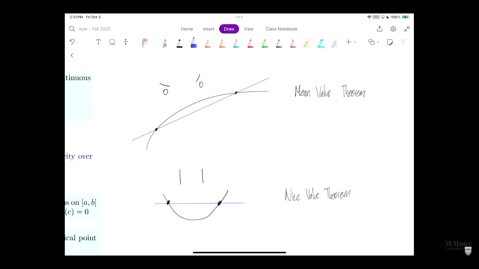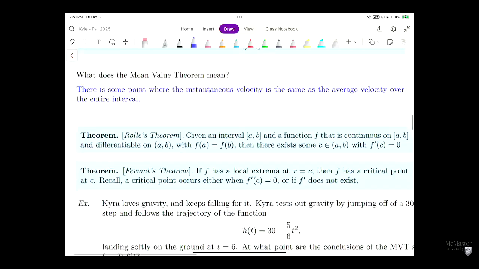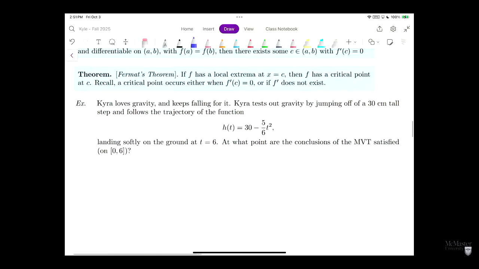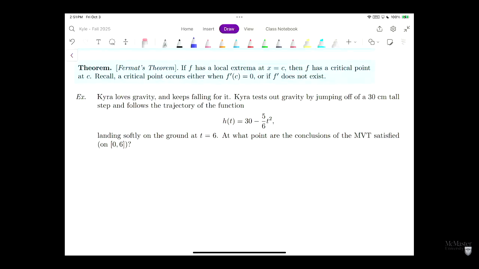Very good. Okay, so let's do some applications of the mean value theorem. Okay, so Kira. Is Kira here? No worries. Okay, well, so anyways, I was looking through the survey, and this was included verbatim, and I thought, wow, this is hilarious. So, Kira loves gravity, and it keeps falling for her.